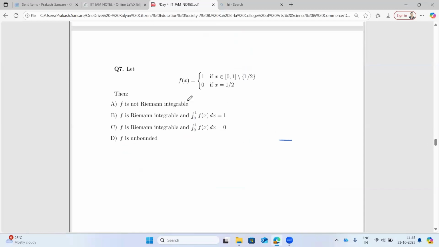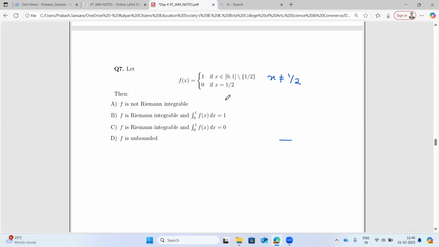Okay, now the next question. f(x) is equal to 1 if x is not half, basically equivalent to saying that x is not half, and 0 if x is equal to half. Now, can you tell me whether this is Riemann integrable or not? Or I will ask whether this is continuous or discontinuous. If it is continuous, you have to justify why it is continuous. And if it is discontinuous, you have to give me the point at which it is discontinuous.